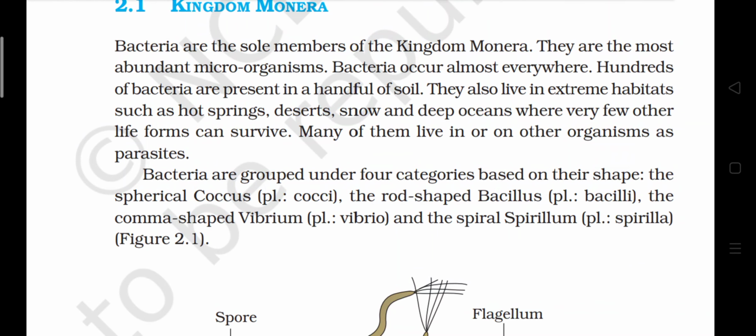Bacteria are the sole members of kingdom Monera. They are the most abundant microorganisms. Bacteria occur almost everywhere. Hundreds of bacteria are present in a handful of soil. They also live in extreme habitats such as hot springs, deserts, snow, and deep ocean, where very few other life forms can survive. Many of them live in or on other organisms as parasites.